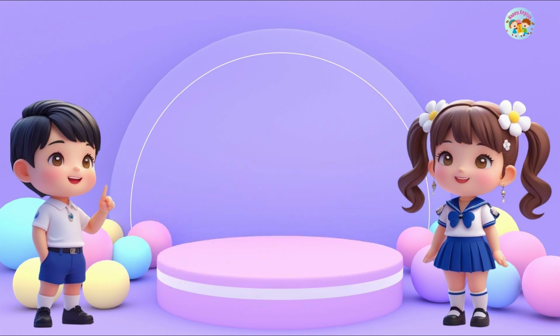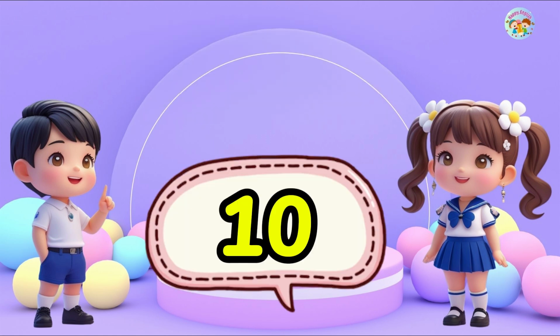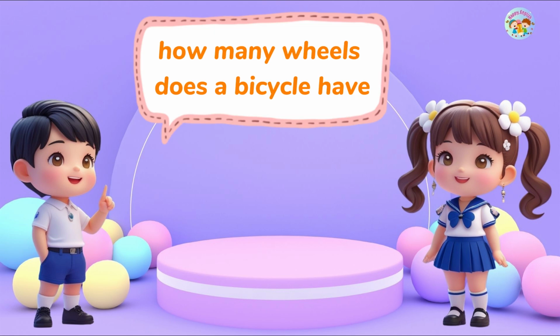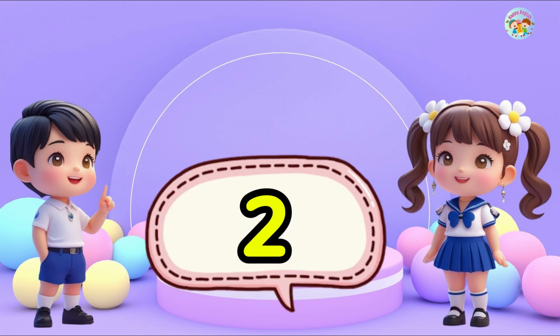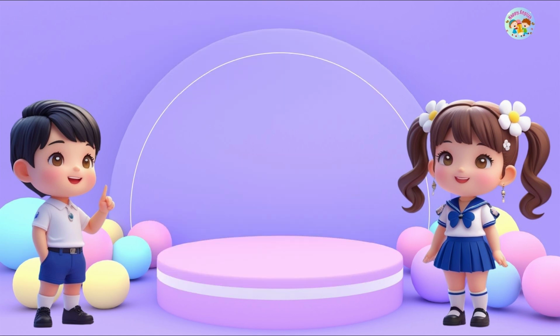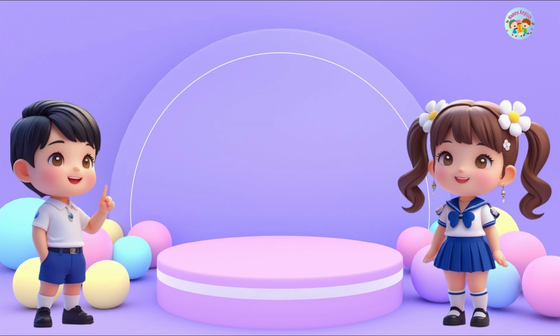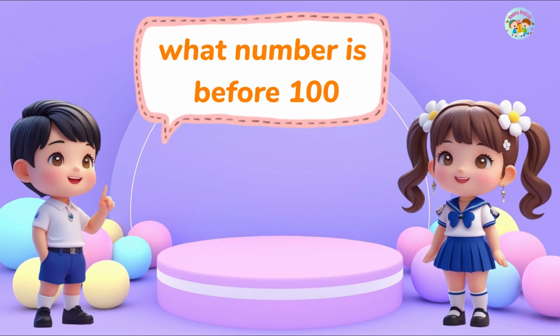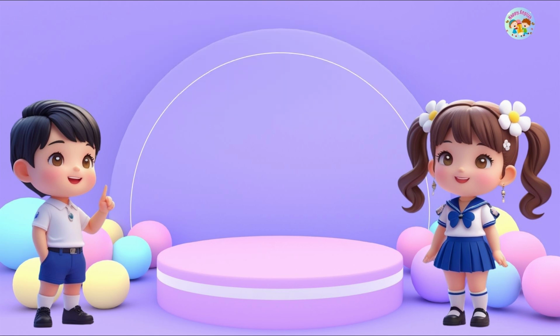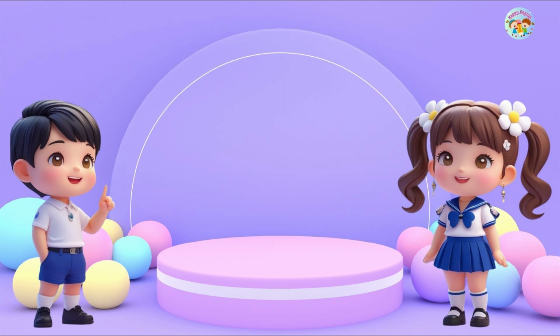How many fingers do you have? 10. How many wheels does a bicycle have? 2. How many legs does a spider have? 8. What number is before 100? 99.